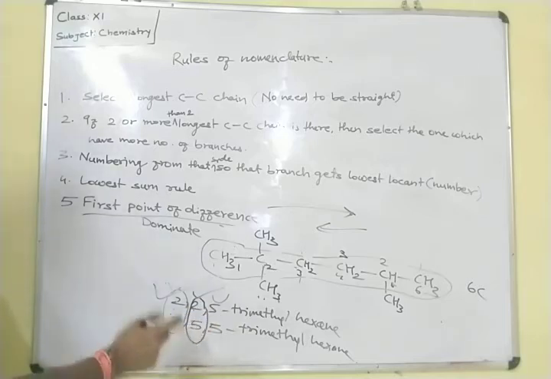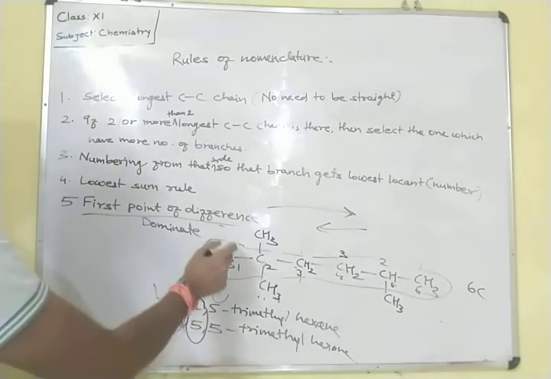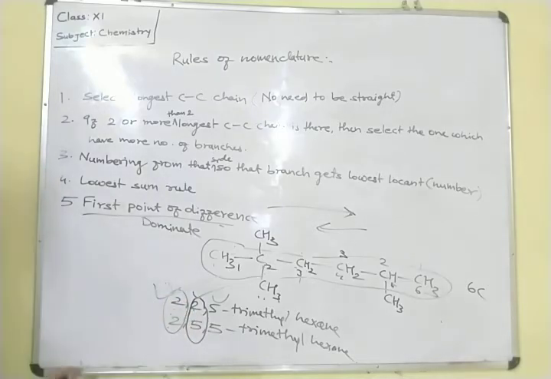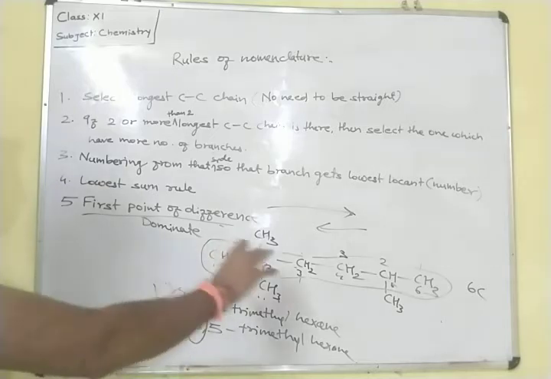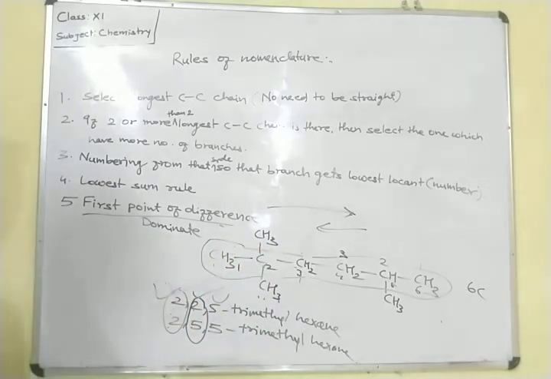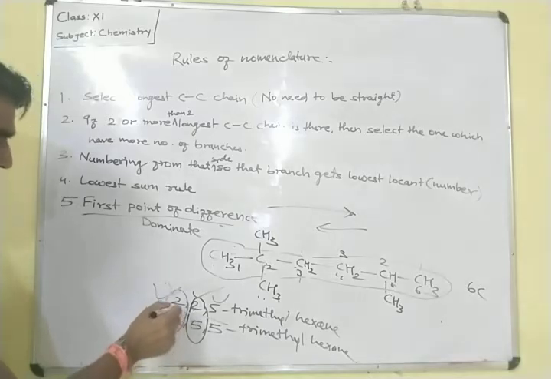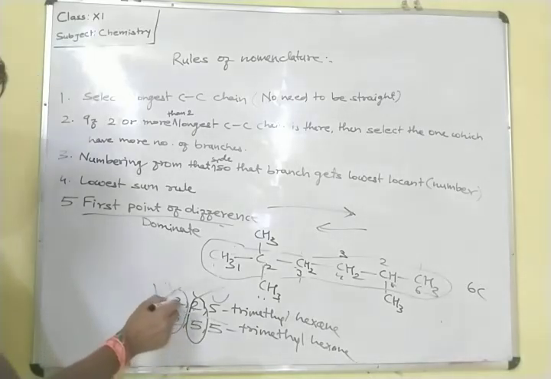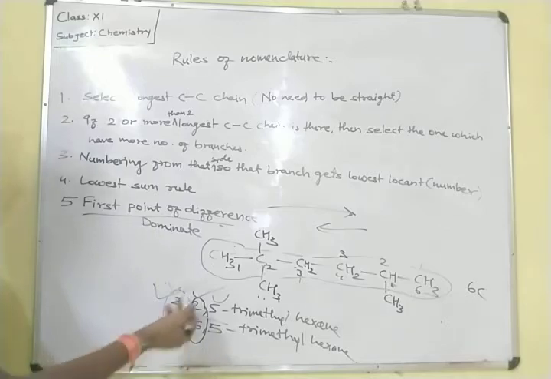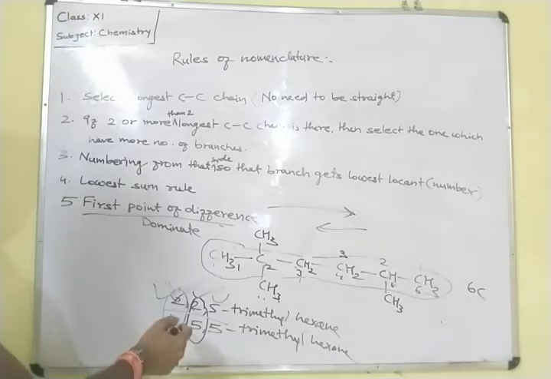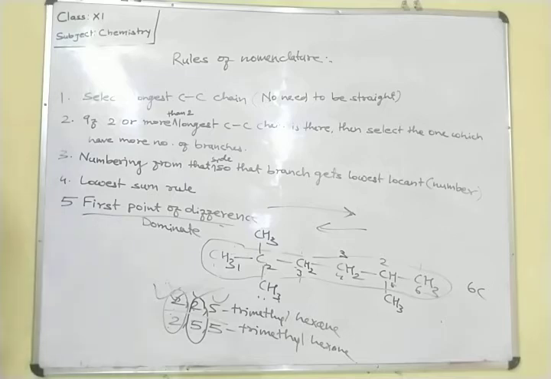So the first point of difference explains that if there are two IUPAC nomenclatures, meaning from both sides the same result is coming, we just have to look at the first point of difference. At the first point, the substituents are attached at different positions. So whichever is getting the lowest number, we have to give preference to that side's numbering. Now next, some more questions are there.